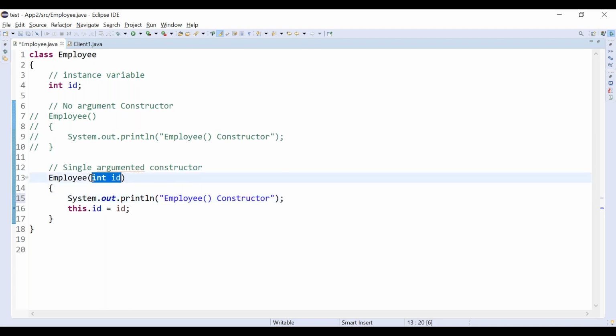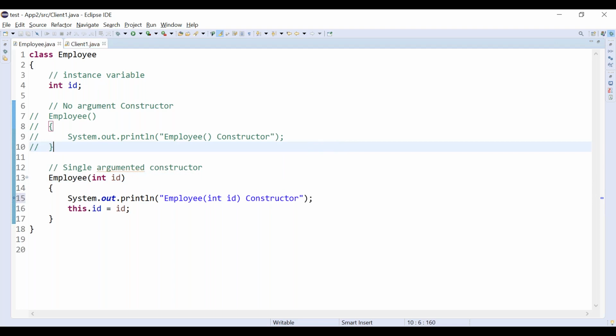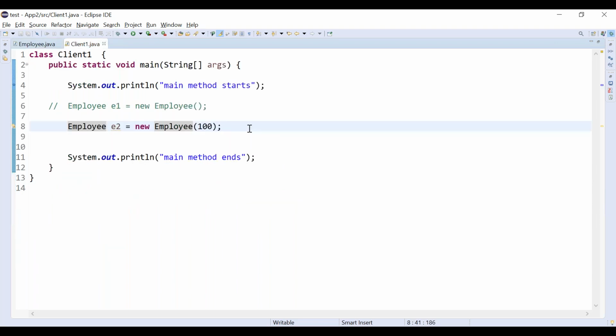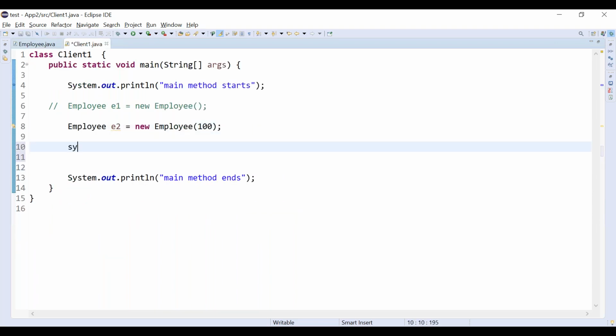You can put the breakpoint here. Let's run it again. And also I want to print; you already know how to print an instance variable, right? I can print e2 dot id. Let's run it in compile time mode.